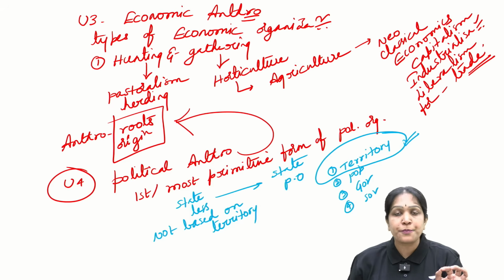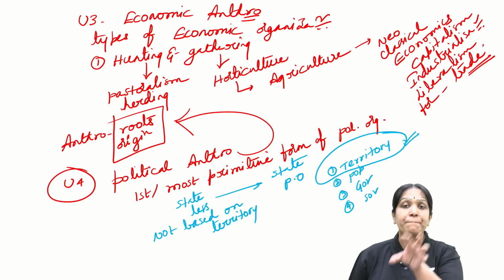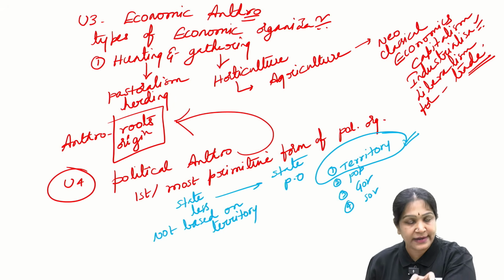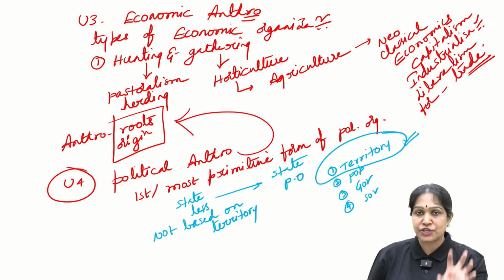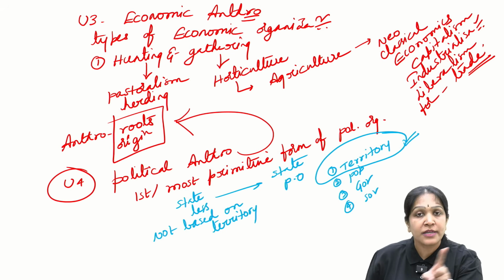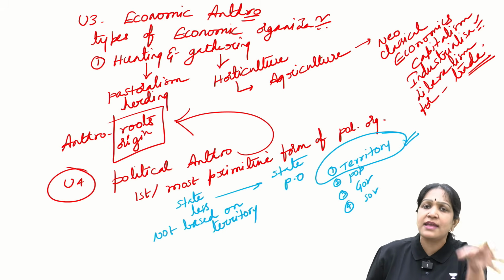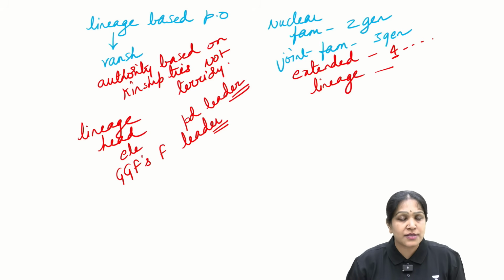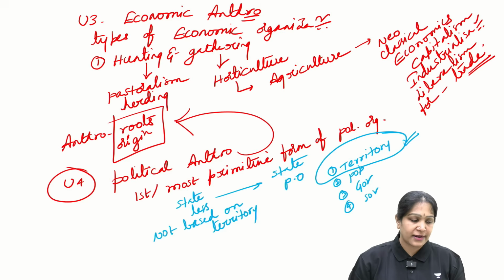Stateless political organization. If the power is based on territory, it is state political organization. If the power is not based on territory but on any other aspect like kinship ties, then it is called stateless political organization.